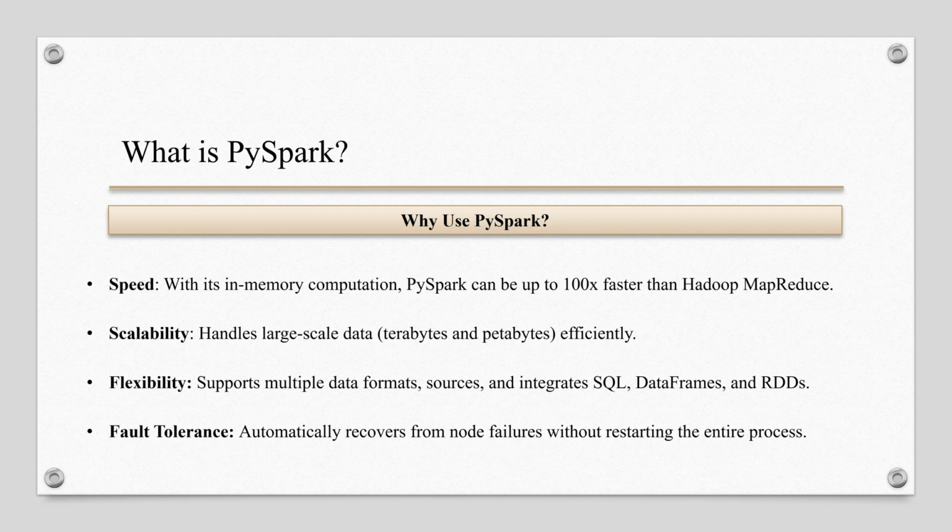Fault tolerance automatically recovers from node failures without restarting the entire process. PySpark is highly fault tolerant. It uses RDDs, that is resilient distributed datasets, to track the transformations applied to the data. If a node fails during computation, PySpark can recover by recomputing only the lost data rather than starting over, ensuring minimal downtime.